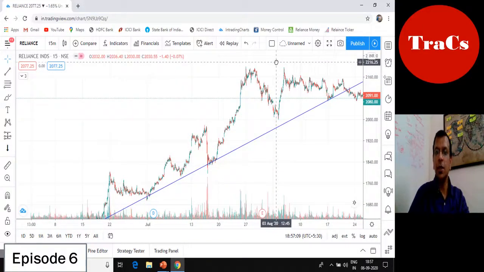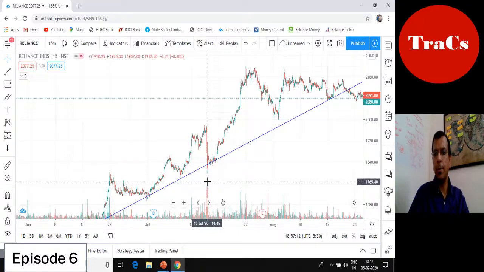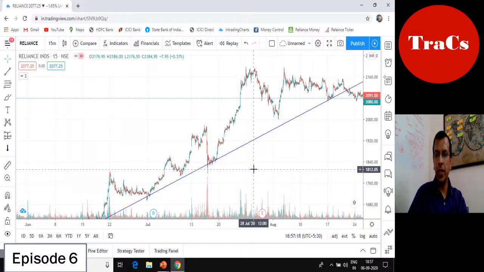Now, this is a graph which runs from mid of July till date. And if we see from mid of July till about end of July, it had a pretty strong bullish run. Now, let's go by the rules. So the first thing, we know that it's in an uptrend. The second thing, we do not buy at swing highs. We have to buy at swing lows. But for Reliance, how do we know which is the swing low? Because there is no history of any support or resistance from its past, because earlier 1600 was its all-time high. And this is exactly where Fib retracements come into picture.